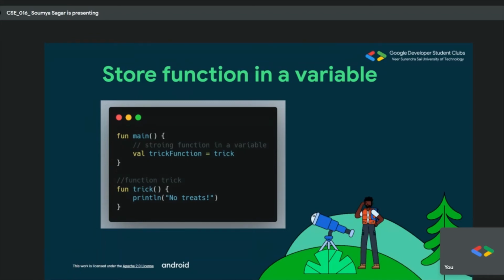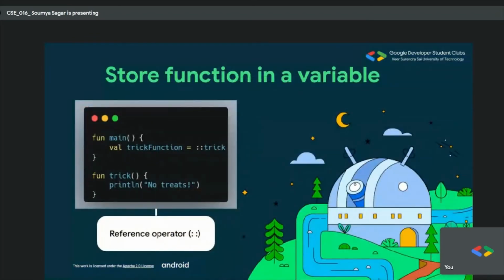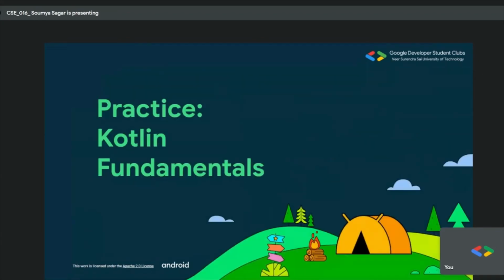And how can we provide the key? This is the symbol. Now you see there are two colon marks, and this is what is called a function reference operator, using which you can access the key function. So basically this corresponds to the key. Okay, so enough of the basic concept.